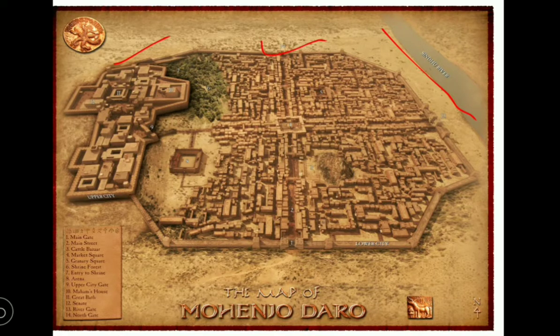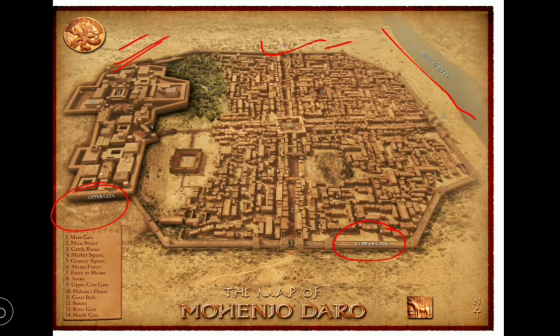The cities located on the bank of the rivers were mainly divided into two parts. One is the upper part, another one is the lower part. The upper part is on the western side of the river, and the lower city is constructed on lower level land in the eastern part.